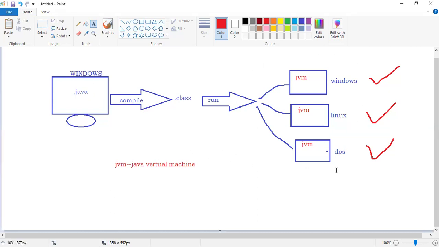So in this concept, a lot of applications are working. Suppose I take an example of Facebook, right?